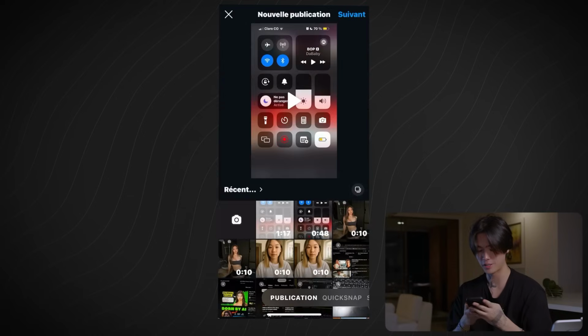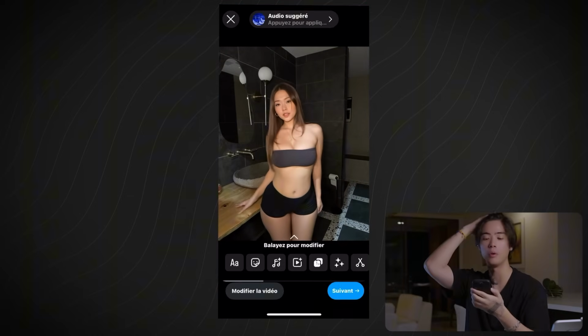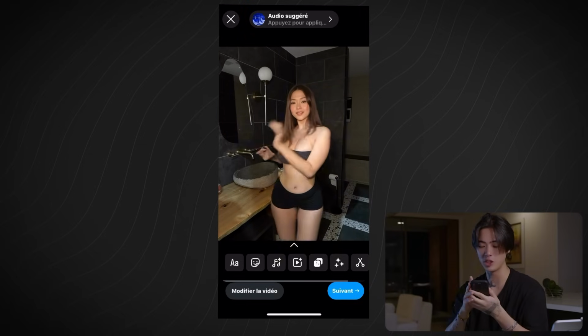Perfect. So first, let's make a test with this one. Let's say I want to make a cute post. That's why I made a square ratio. So just go on IG, make this. And by the way, I'm using my phone because I don't recommend creating the accounts from your computer. There's a higher chance of getting banned.